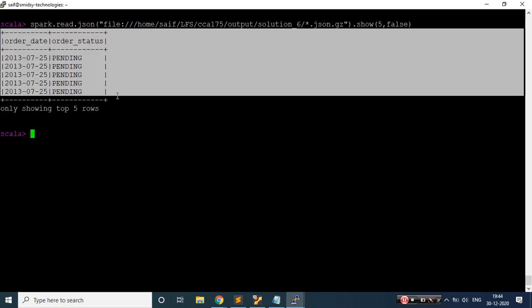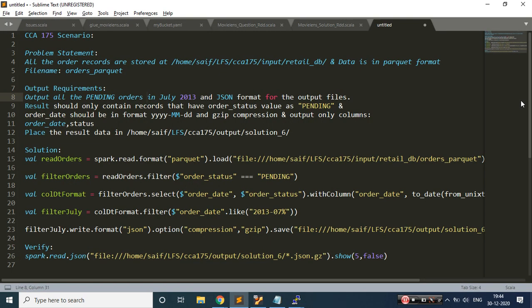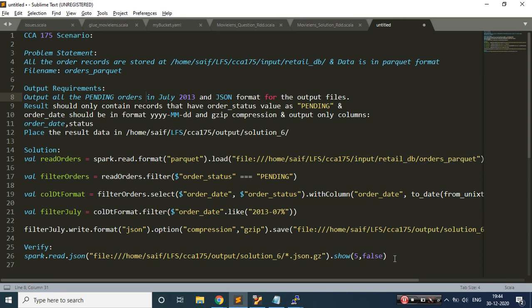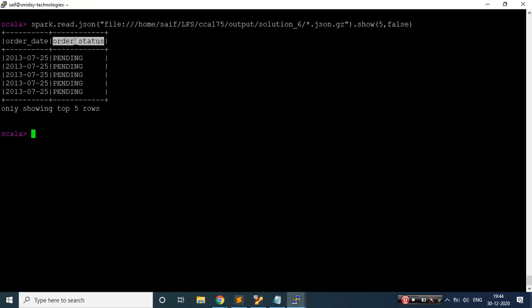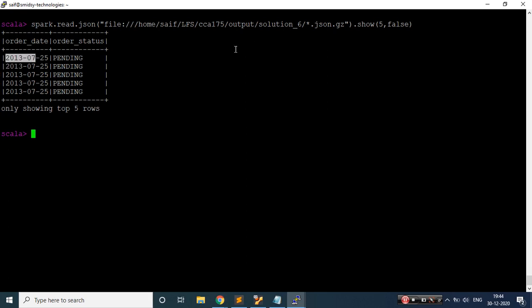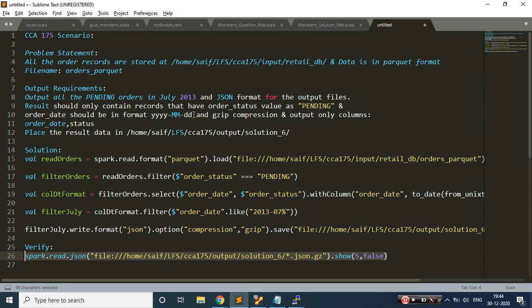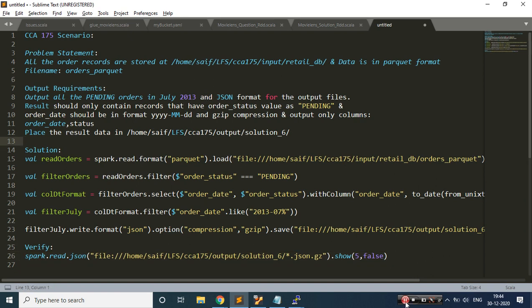Cool. It means we are able to get the data, which means whatever the requirements were given to us, we have successfully achieved and written the code for, and verified the data. We are getting only two columns, order date and order status. The records are only for pending order status. The format is YYYYMMDD, and we are only getting the data for July 2013. The data has been written in JSON format and the compression is gzip. That's what the scenario asked us to do. Okay, so that's it for this session. Let me stop the recording.